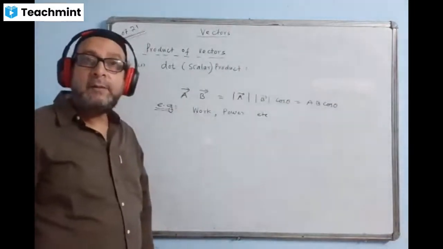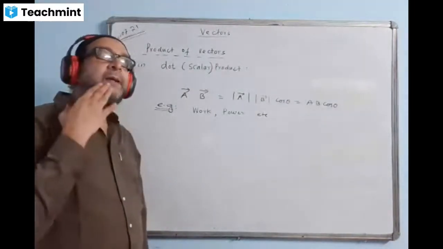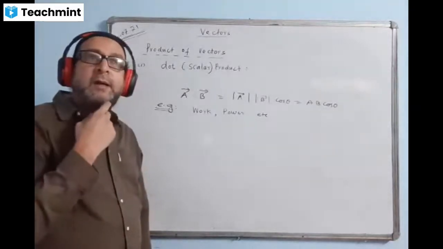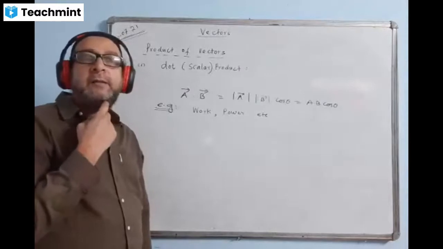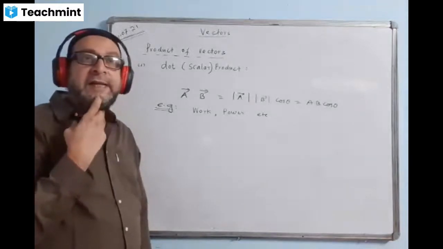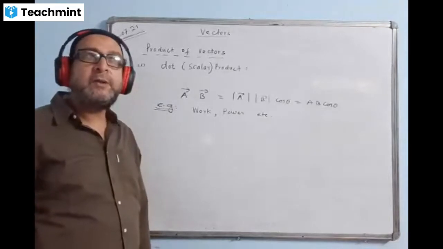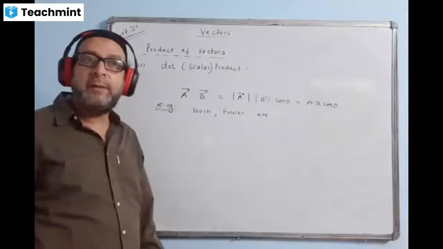Why are they examples? If you remember the class 10 formula, what is the value of work done when theta is the angle between force and displacement? The formula was W is equal to Fs cos theta. Do you remember the formula?